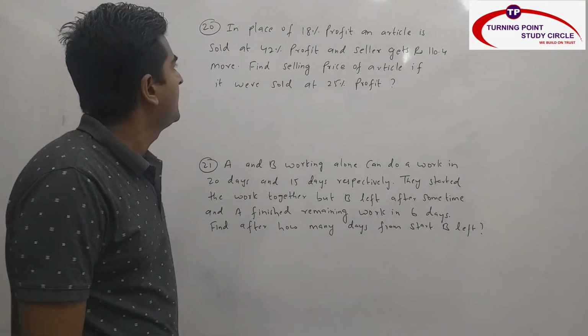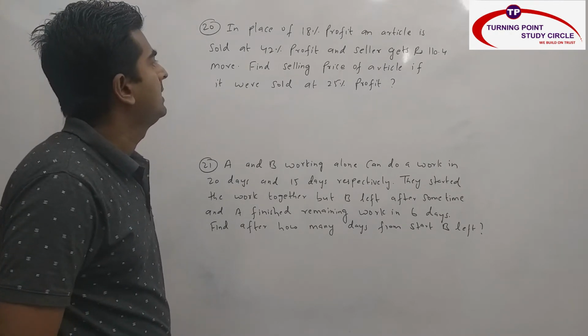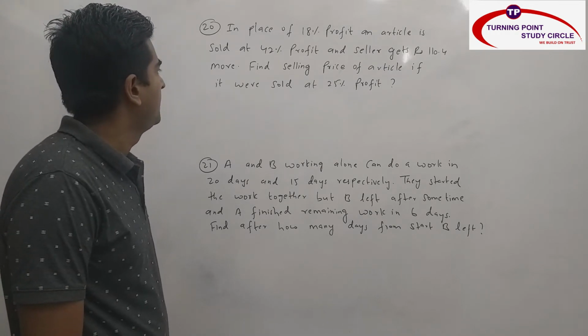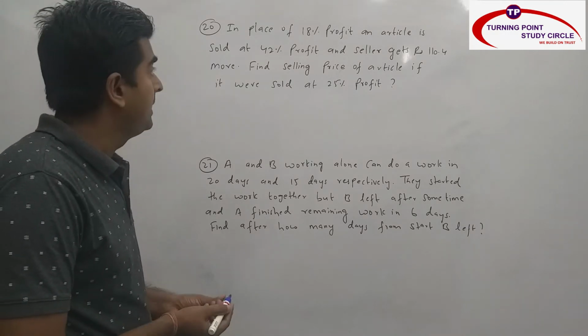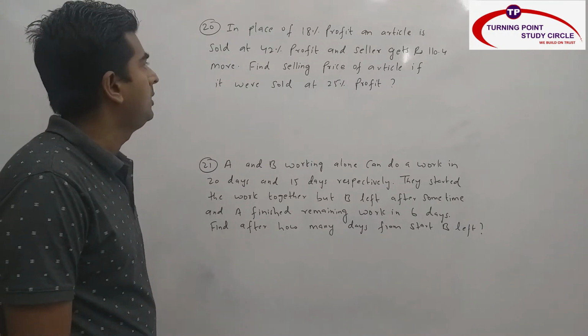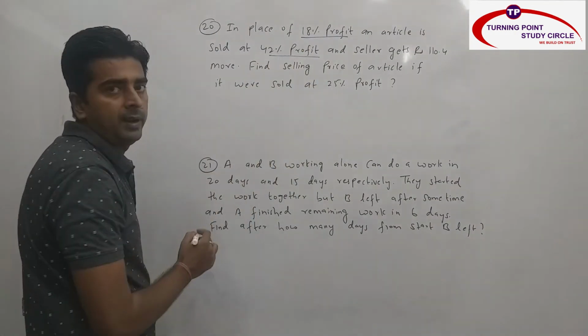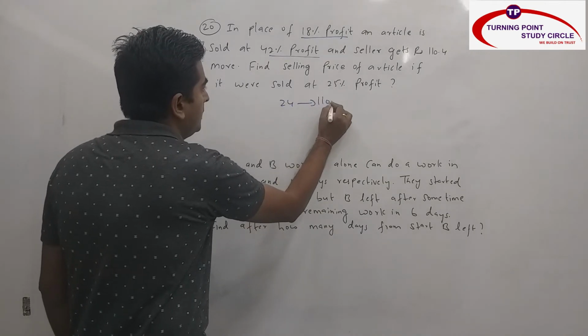In place of 18% profit, an article is sold at 42% profit and seller gets rupees 110.4 more. Find the selling price of article if it were sold at 25% profit. So very simple question here. What they are saying, in place of 18% profit, an article is sold at 42% profit. That means extra is how much from 18 to 42? 24. So 24 part is 110.4.